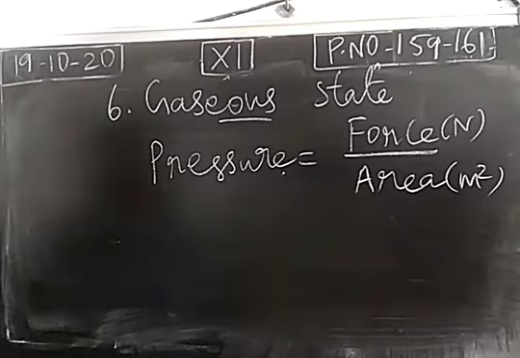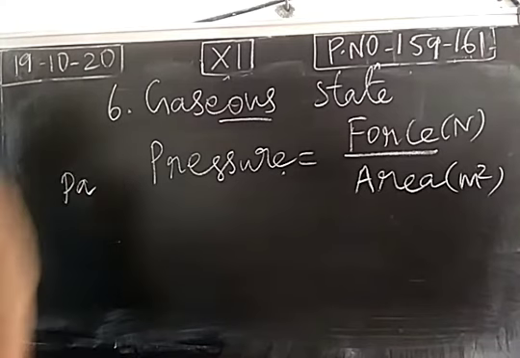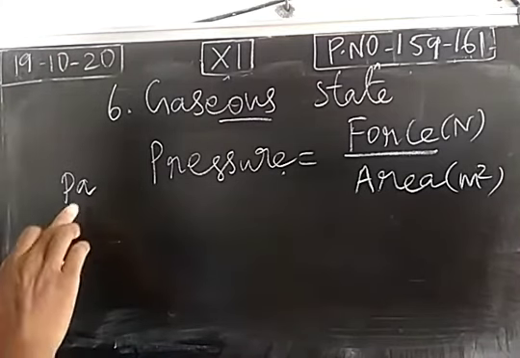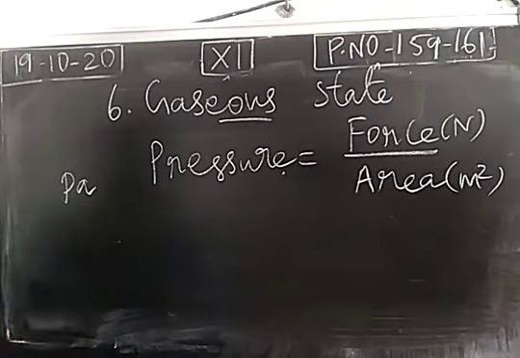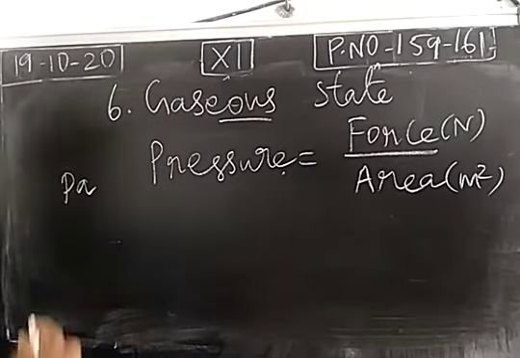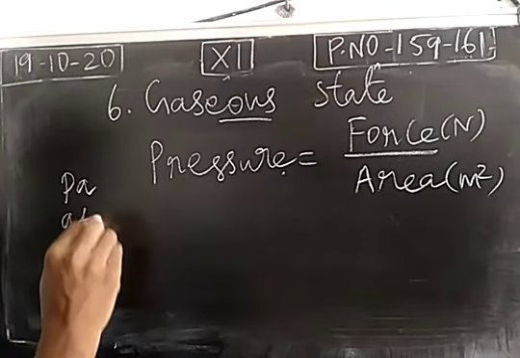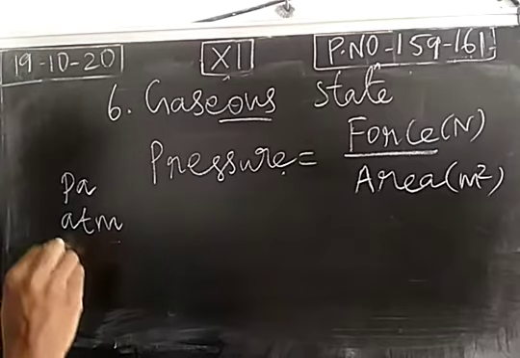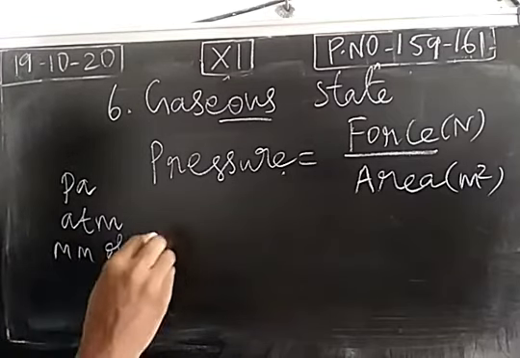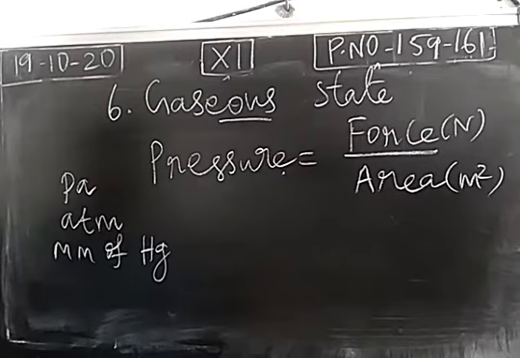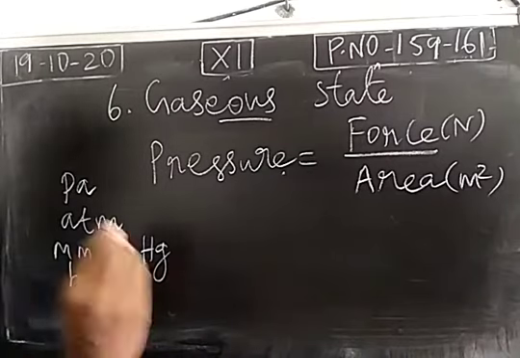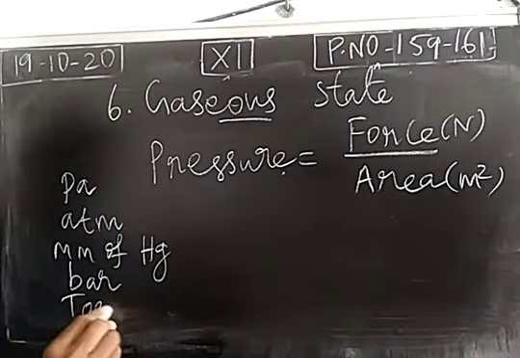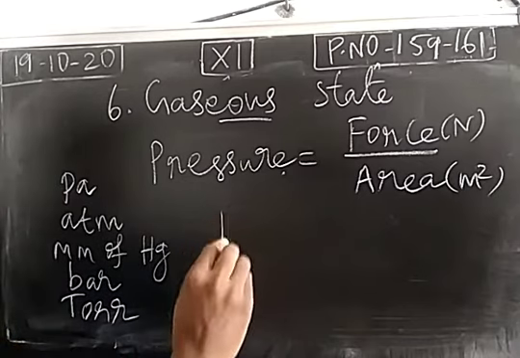So Pascal is the unit of pressure according to the SI system. We can follow some other units also. Instead of Pascal, we can follow other units like atmospheric pressure, which has its own symbol, or millimeter of mercury, or bar, torr, or psi.